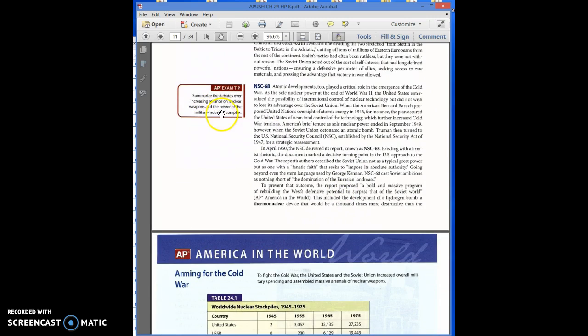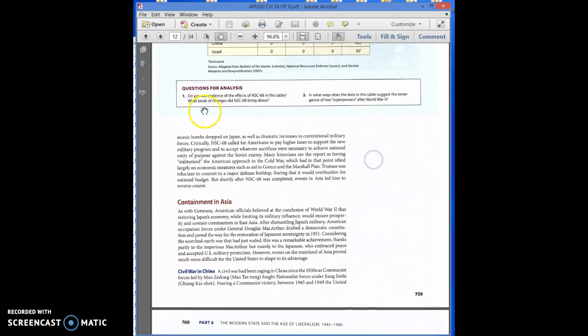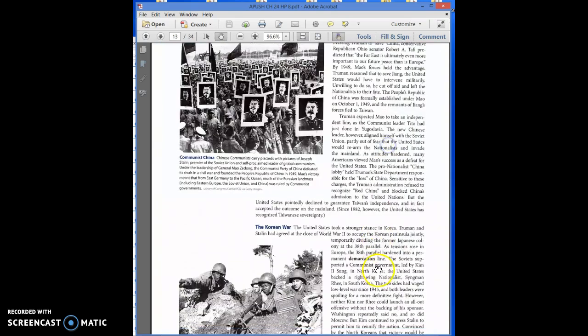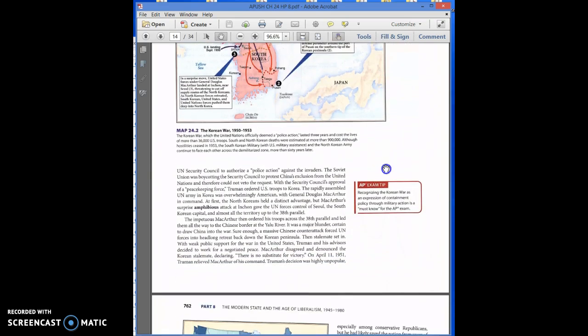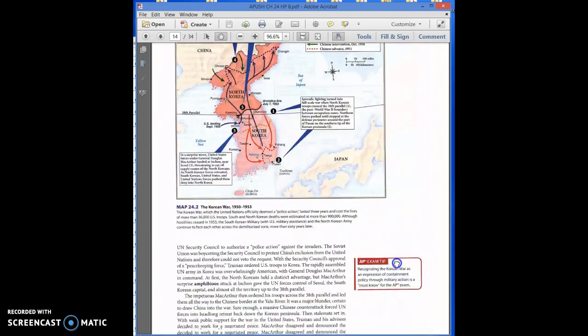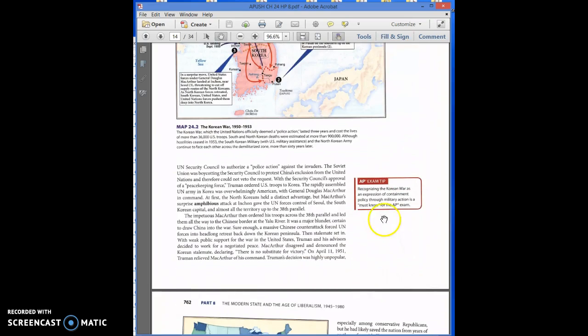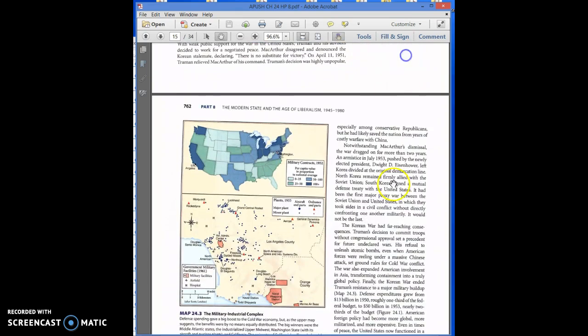Page 758, AP exam tips, questions for analysis, page 759. Once again, I'm thinking I might want to look over that rubric that Mr. Gorman attaches, because it may help me with this. Just thinking, possibly. AP exam tip, page 761.